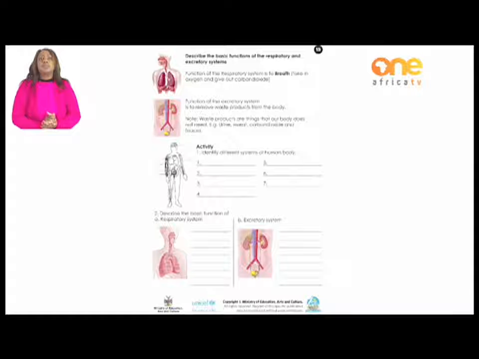Now, let's do a short activity here. Number 1, identify the different systems of the human body. You are going to look at that picture, identify all the different systems, and then write their names down. Number 2, describe the basic function of letter A, which is the respiratory system, and letter B, which is the excretory system.